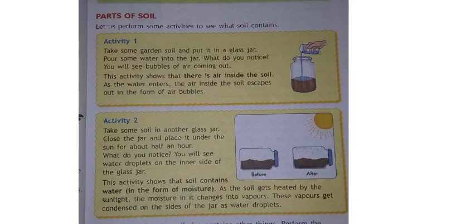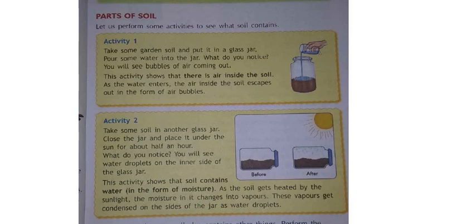Listen children. Take some garden soil. Garden soil means whatever soil you keep in the garden, in front of a home, anywhere. You take some of that soil and put it in a glass jar. See, they have taken one glass jar and have poured some garden soil into it, as you see in this picture. Next, what they have done, we shall see. Pour some water into the jar. After pouring some soil into it, he is pouring some water into the jar. What do you notice? When you pour that water, you observe what is happening in the jar.